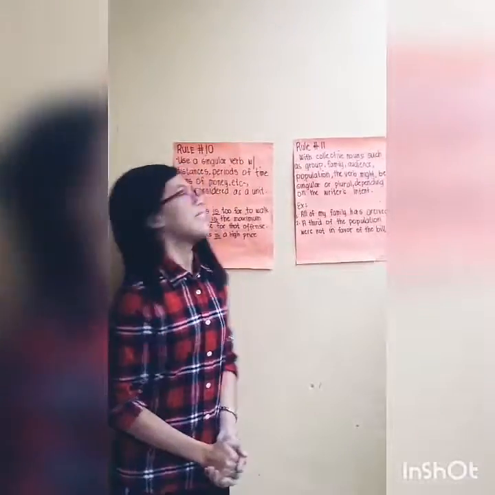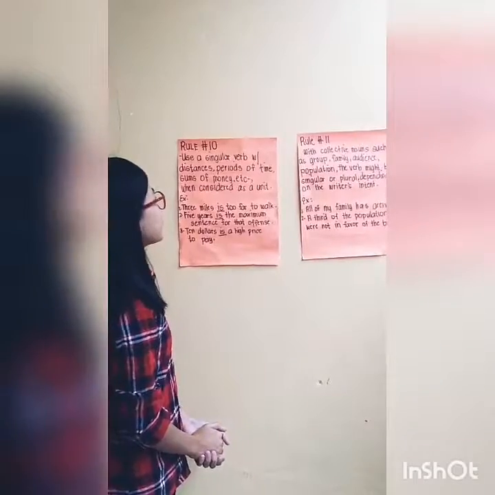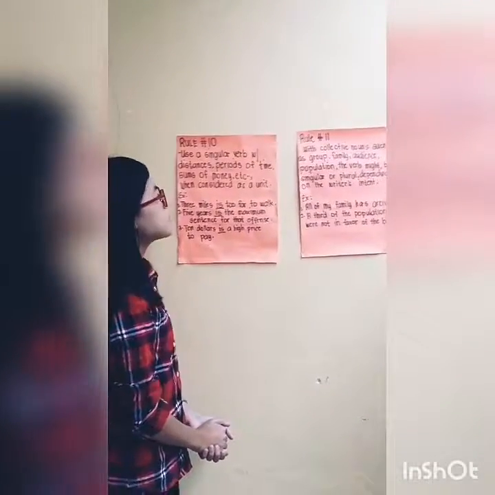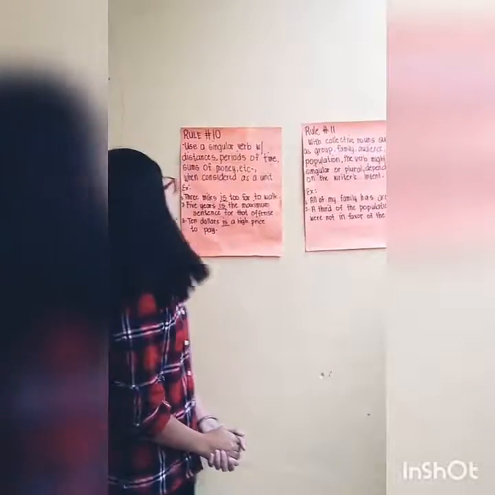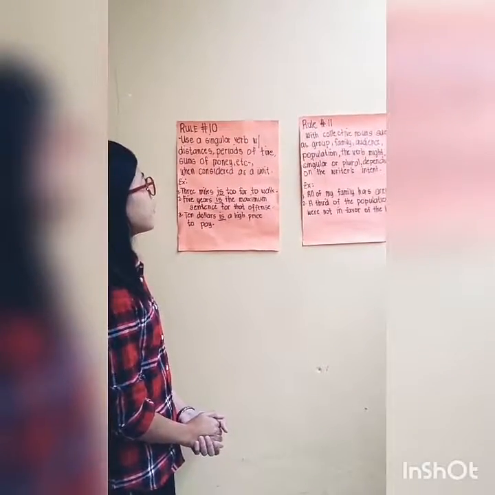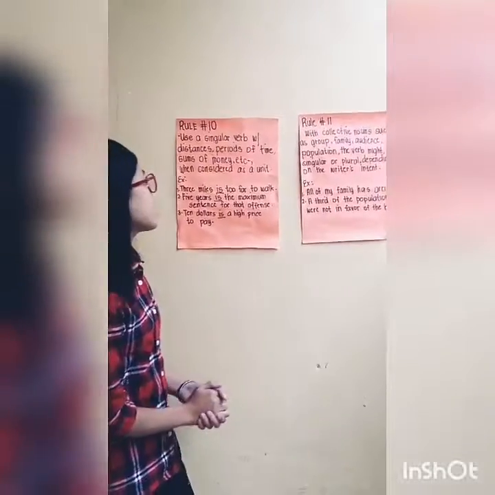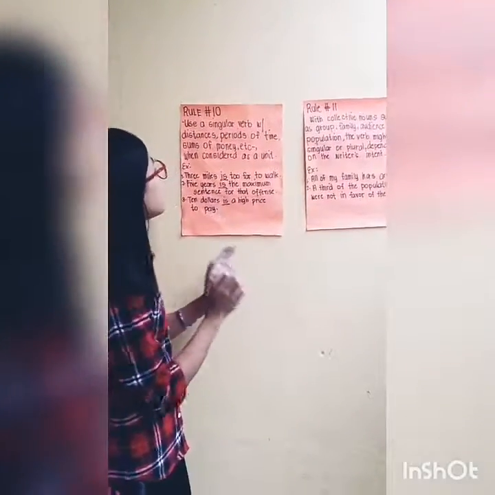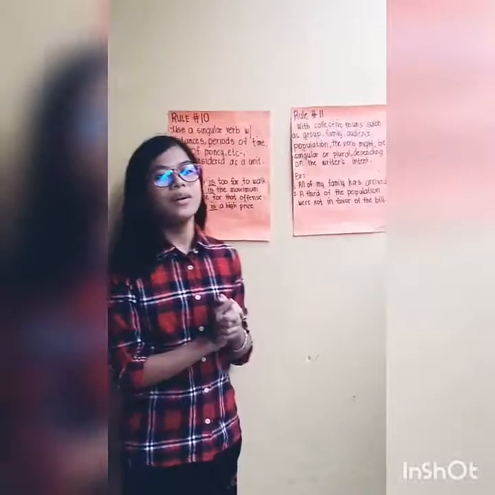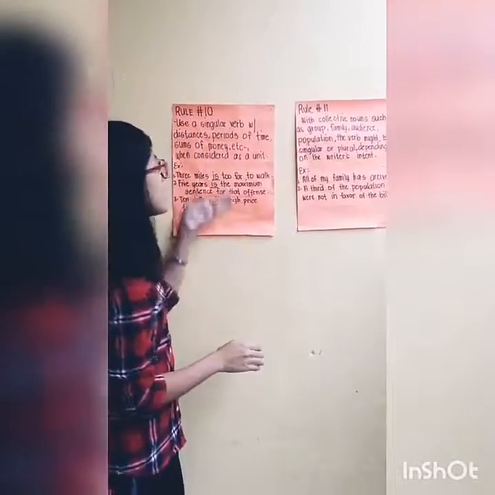Rule number 10. Use a singular verb with distances, periods of time, sums of money, etc. when considered as a unit. For example, number 1, 3 miles is too far to walk. So our unit here is miles. And like I've said, use a singular verb when considered as a unit. So our singular verb here is is.